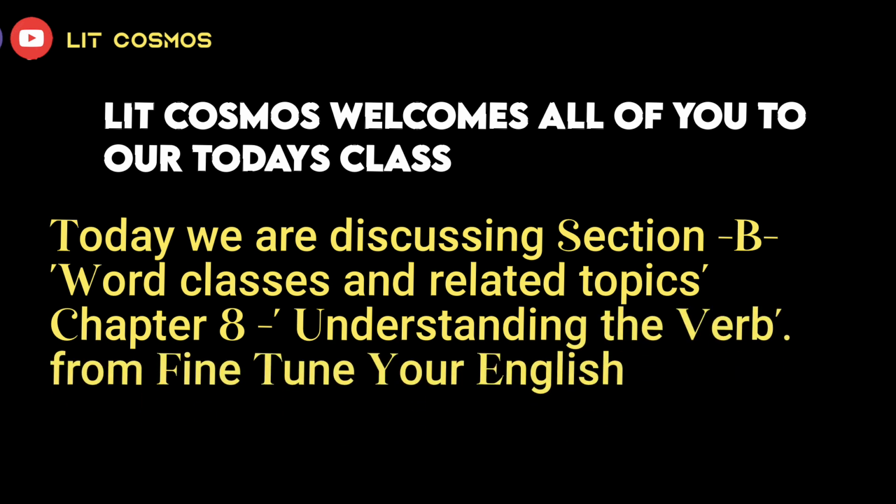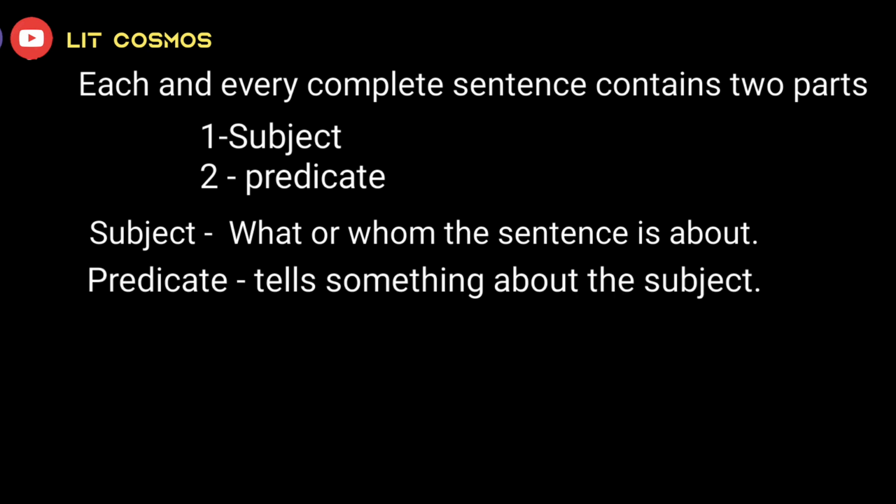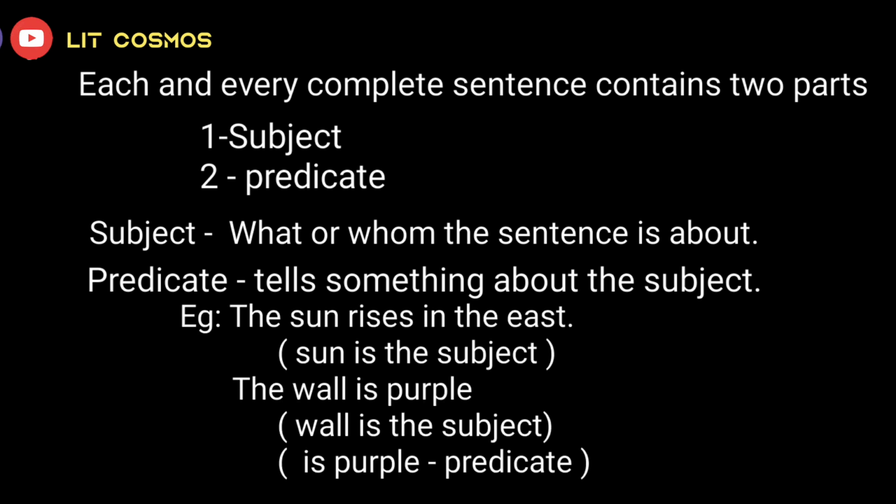As you know, each and every complete sentence contains two parts, a subject and a predicate. The subject is what or whom the sentence is about, whereas the predicate tells something about the subject. For example, the sun rises in the east. Here, the subject is the word sun. Another example, the wall is purple. Here, the word wall is the subject and is purple is the predicate.